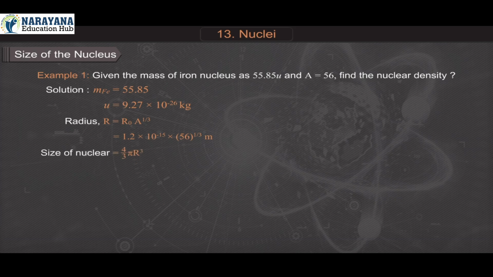Size of nucleus, volume is equal to 4 upon 3 pi R cube is equal to 4.05 into 10 raised to minus 43 meter cube. Density of nucleus is equal to mass upon volume is equal to 2.29 into 10 raised to 17 kilogram per meter cube.